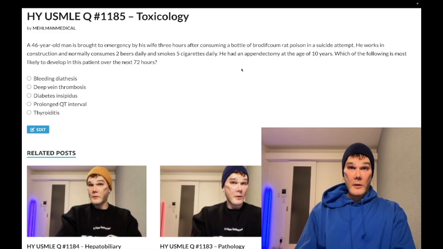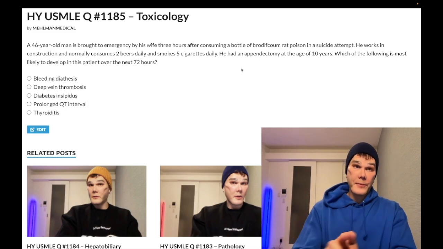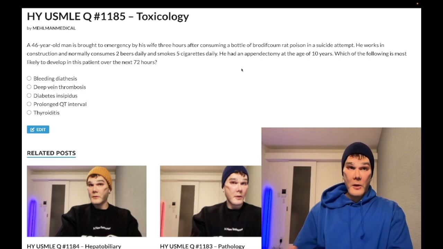HRT is not used for any other purpose apart from severe vasomotor symptoms. That's because HRT not only increases the risk of breast cancer, but also increases the risk of DVT, MI, and stroke. Wrong answer.